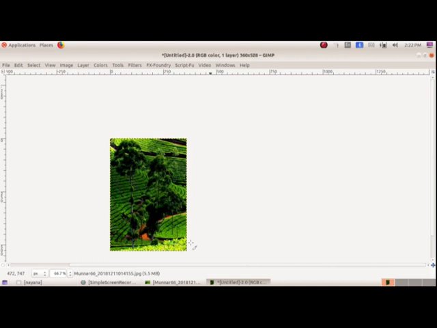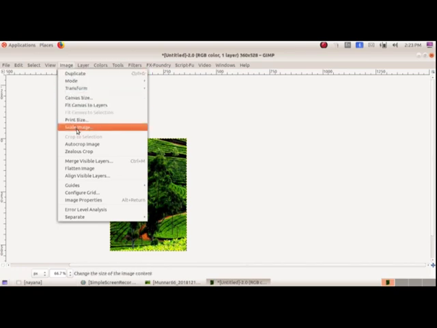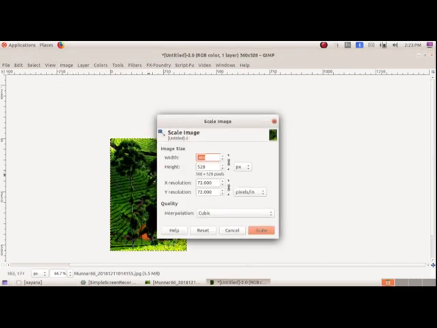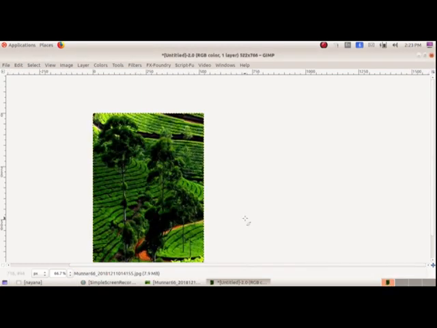Now our next activity was to resize an image. To resize an image, go to the Image option. You can see an option called Scale Image. In Scale Image, here you can see width and height. If you want to increase it, you can increase it, or if you want to decrease it, we can decrease it as well. Okay, then select the option Scale. See, now we have resized the image.